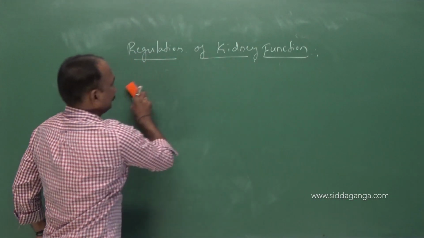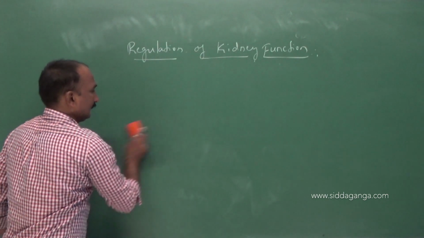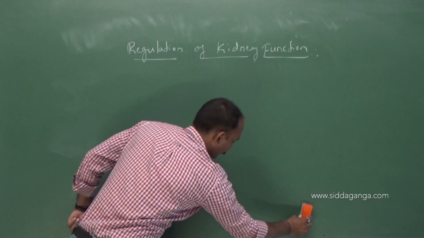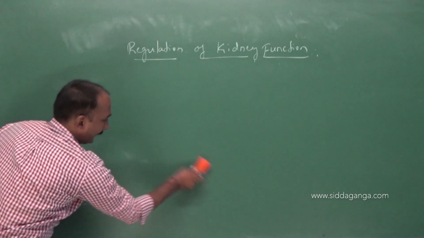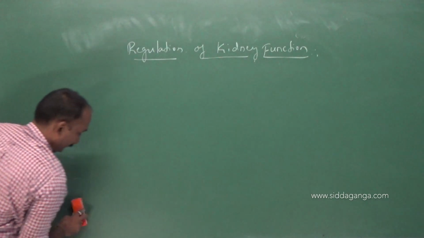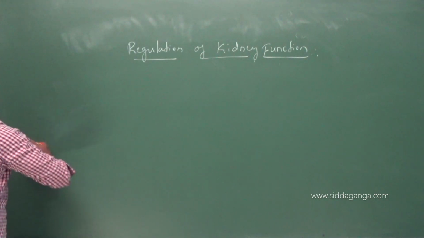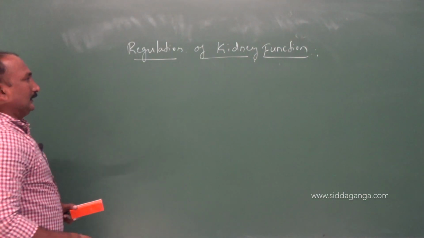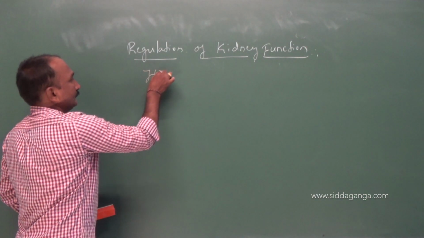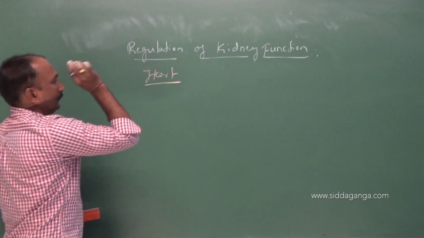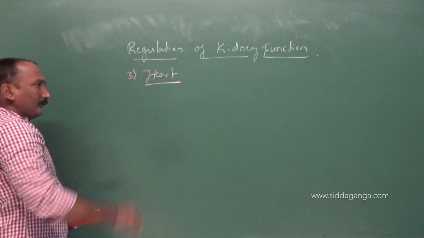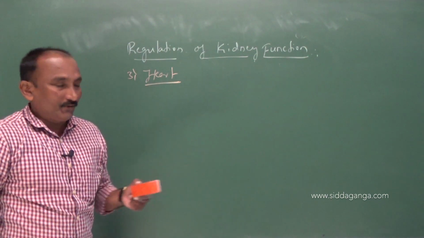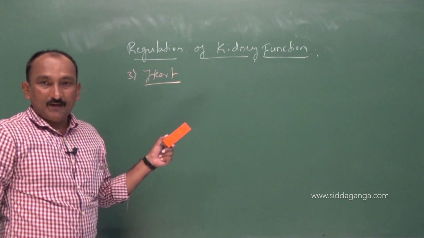The remaining, last component that is also involved in the regulation of kidney function is the heart. So the third structure involved in kidney function is the organ, the heart.